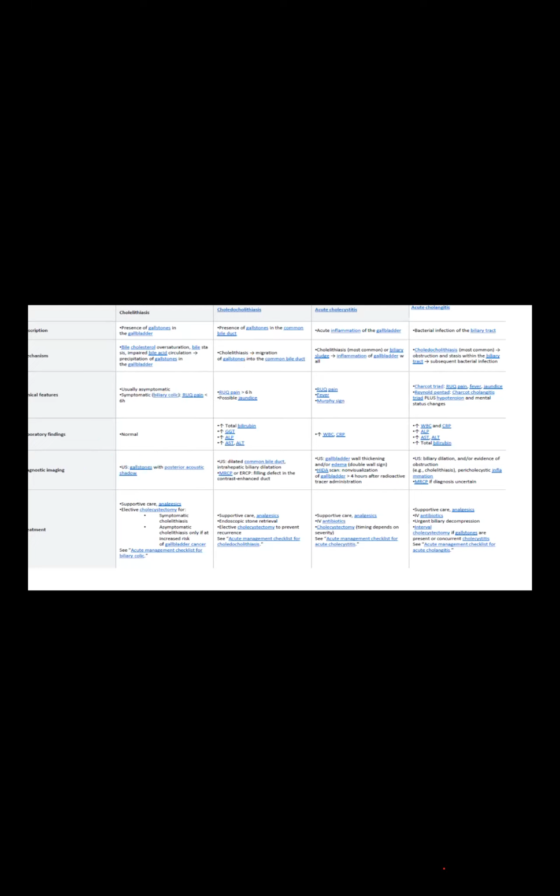Next is choledocholithiasis. Choledocholithiasis means same as gallstone in the common bile duct. Cholelithiasis means gallstone in the gallbladder, but choledocholithiasis means stone in the common bile duct. In cholelithiasis, it is bile cholesterol oversaturation, bile stasis, impaired bile circulation, and gallstone formation.